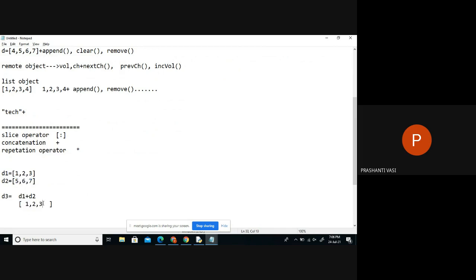So totally here we can see there are three objects created. One is this object, second is this object, and what is the third object? This is the third object. So how was the third object created? Did we create the object or did this symbol create the object? Are we going to manually create square brackets and do this, or is it happening internally? Internally. So this operator is actually creating a new object for you and returns it with the copy of both the data, D1 and D2's data,